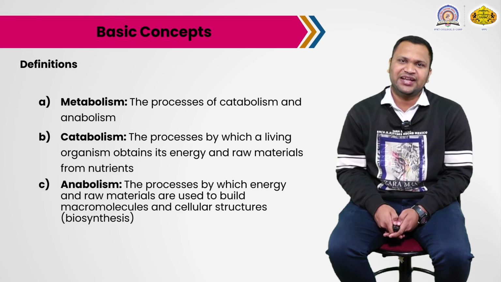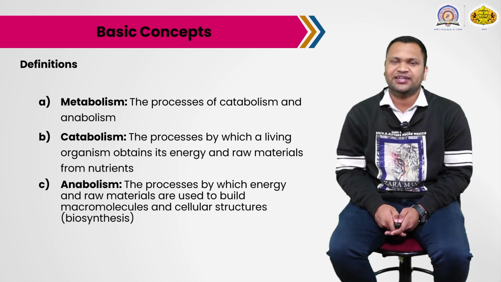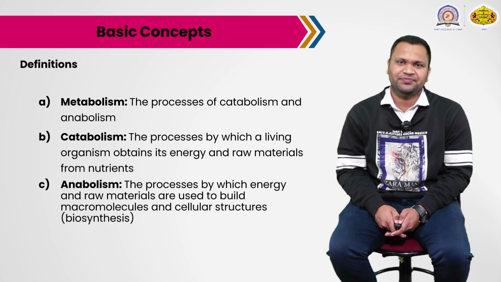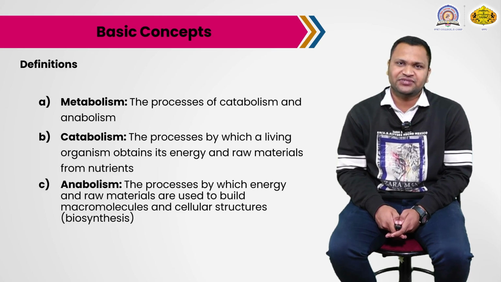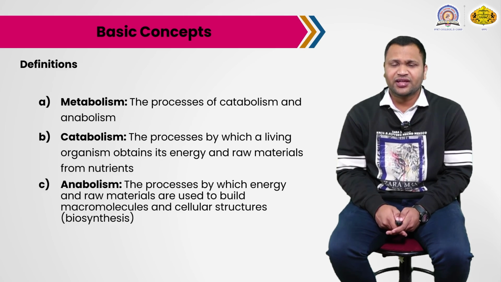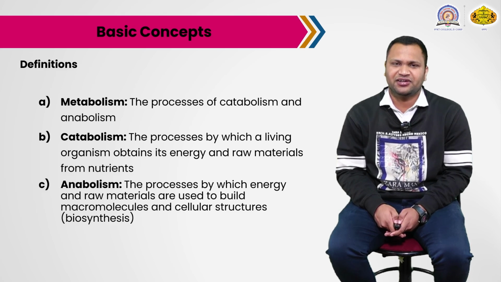From this lysis or breaking we have the energy. Simply, it is the bond breaking process, and from this transformation the organism obtains energy and raw material.